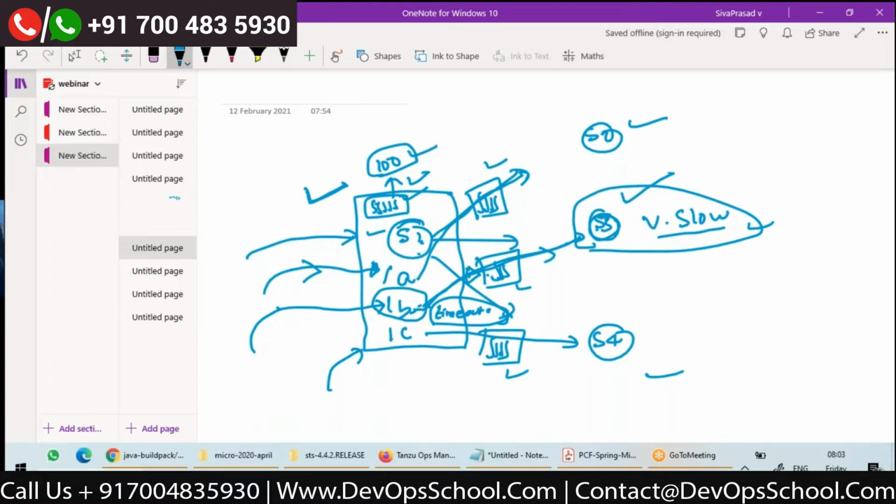And one more thing is, suppose this thread pool size is say 50, what can happen? Whenever a new request comes to /b, it is trying to delegate to this thread pool, right? Max is 50, so 50 main threads of Tomcat have delegated to 50 threads in this pool.